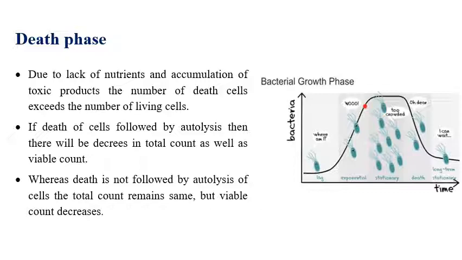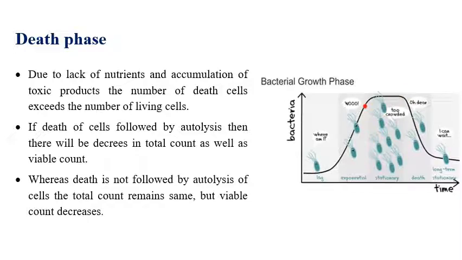Death phase means that due to the exhaustion of all nutrients, there is nothing left in the medium. Due to the exhaustion of all the nutrients that we provided, what will happen? The toxic chemicals or toxins are highly accumulated. Due to the accumulation of toxins or metabolites, unfavorable environmental conditions may build up. Due to that, the bacteria cannot survive in the medium. So that is why the growth declines. Here the birth rate will be very low and the death rate will increase.